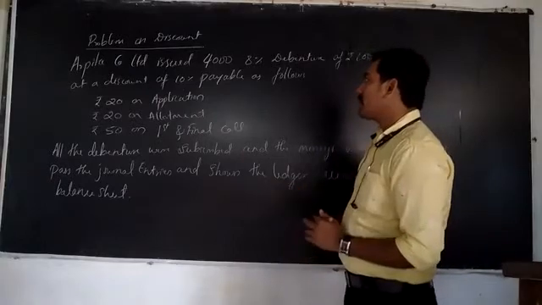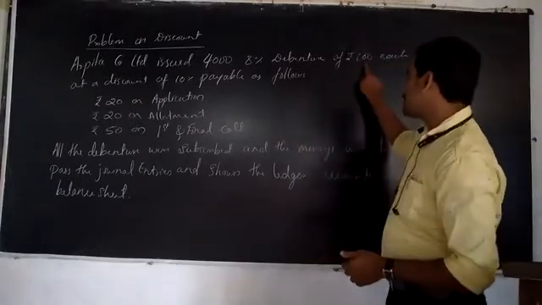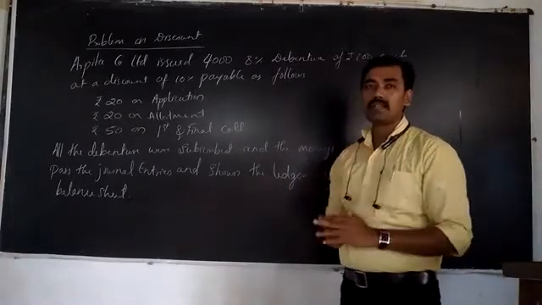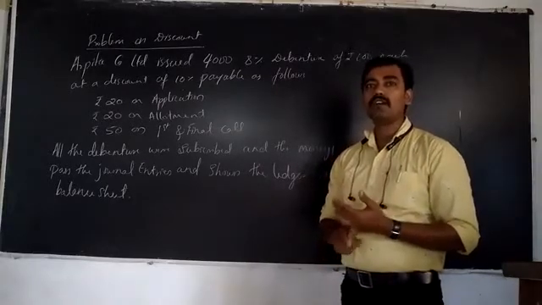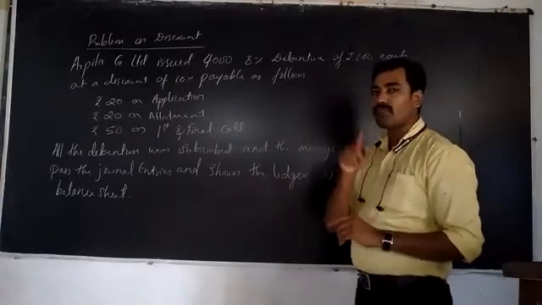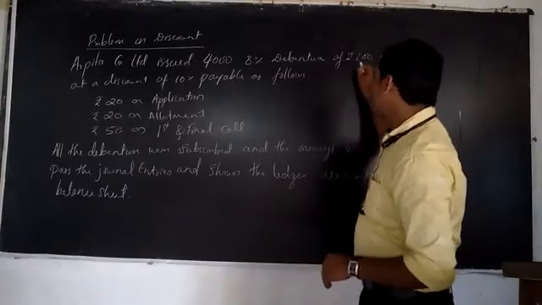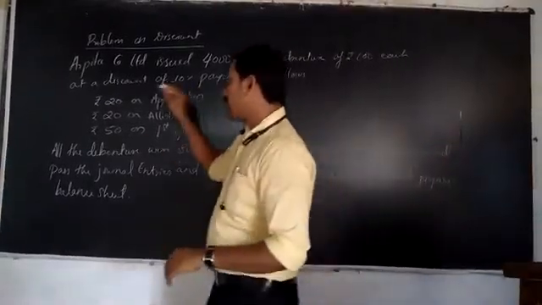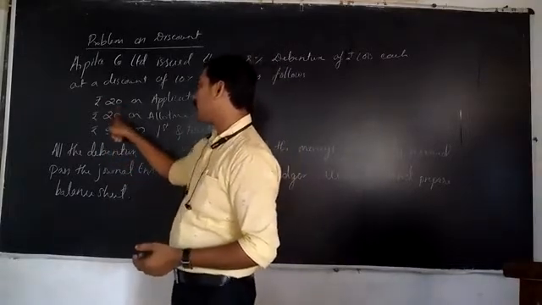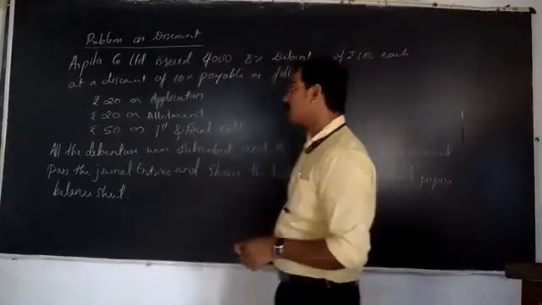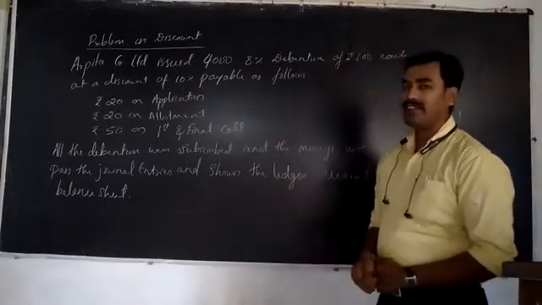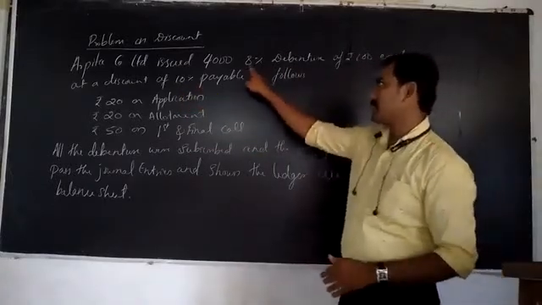So in this problem, the face value of the debenture is 100 rupees, but the company issued that debenture to the debenture holders at a 10% discount. It means the value of the debenture is only 90 rupees, because 10% is the discount out of the face value 100 rupees. See, the face value is 100. The debenture value right now is 20 on application, 20 on allotment and 50 on first and final call. The total amount of the debenture is 90 rupees because 10% is the discount value. The interest of the debenture here is 8%.